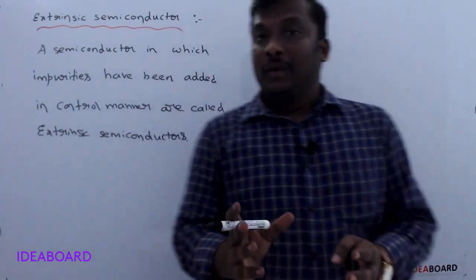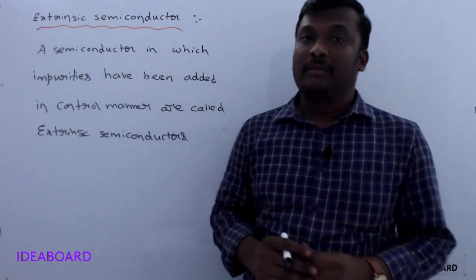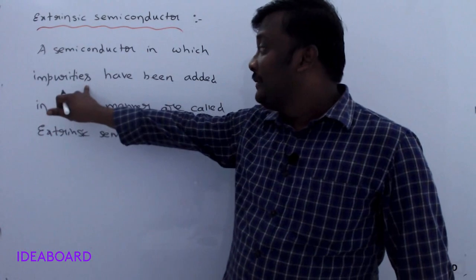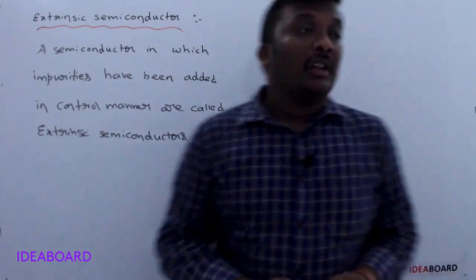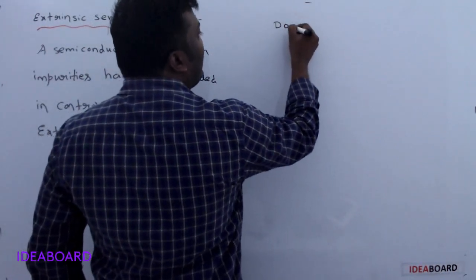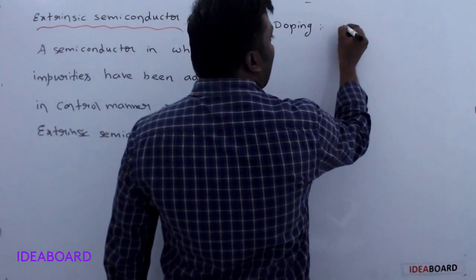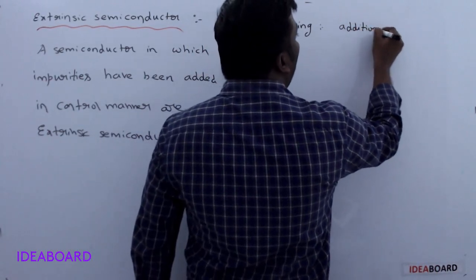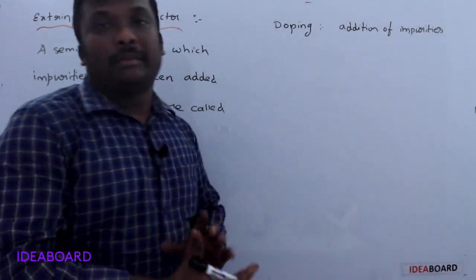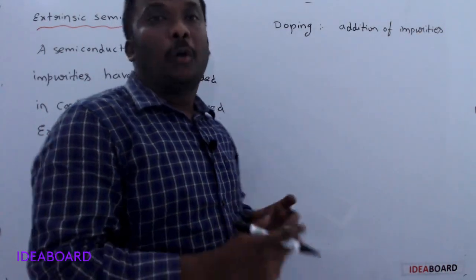We learned about intrinsic semiconductors. Intrinsic semiconductors are pure in form, but extrinsic semiconductors are impure in form because we are adding some impurities. The process of addition of impurities is called doping. Doping is the process of addition of impurities to the pure semiconductor.